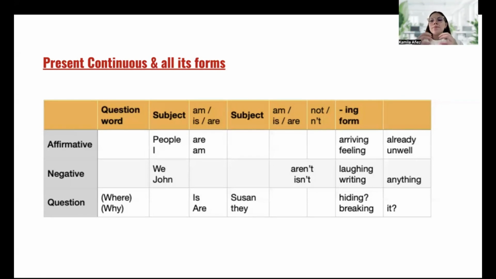So affirmative and negative both have subject pronoun, verb to be or negative form, ing form, that is verb plus ing at the end of it, and complement. For question, we have question word, verb to be, subject pronoun, ing form, that is verb plus ing, plus complement.